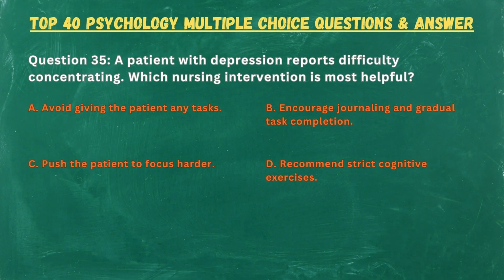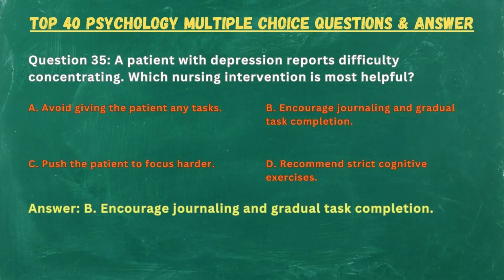Question 35. A patient with depression reports difficulty concentrating. Which nursing intervention is most helpful? A. Avoid giving the patient any tasks. B. Encourage journaling and gradual task completion. C. Push the patient to focus harder. D. Recommend strict cognitive exercises. Answer. B. Encourage journaling and gradual task completion.